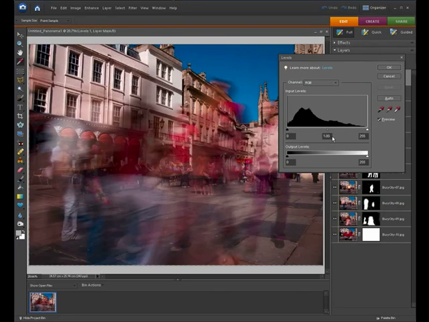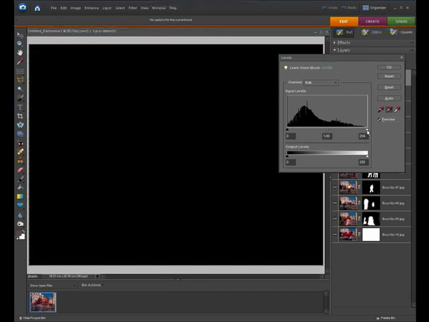and you'll see the familiar levels dialog window. If you've got a slight colour cast, you can correct that now just by clicking the set grey point pipette and selecting some of the grey pavement. Just switch the preview off and you can see how that's just neutralised the colours a little bit. And again we can just make an adjustment to the actual histogram itself.